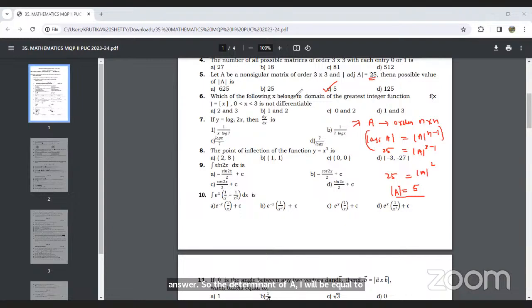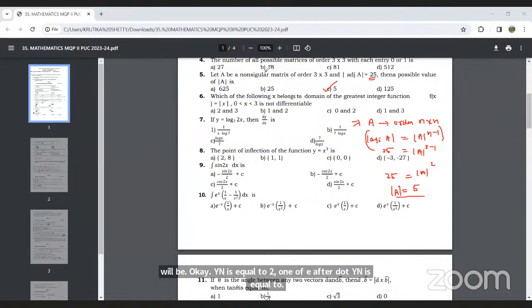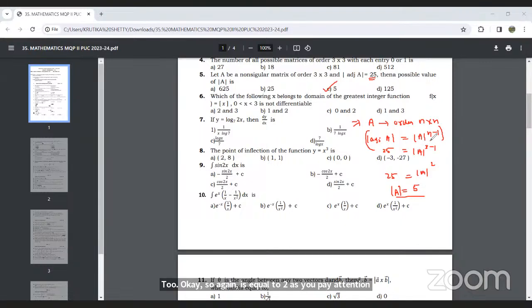One of you has asked a doubt, why n is equal to 2. Pay attention here. The property is determinant of adjoint of A is equal to determinant of A raised to n minus 1. n is the order here.